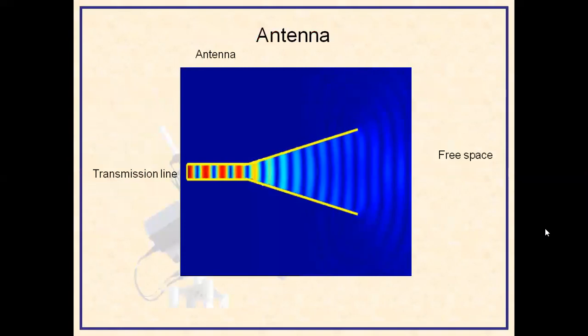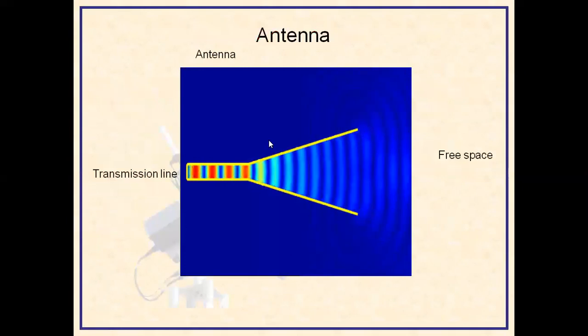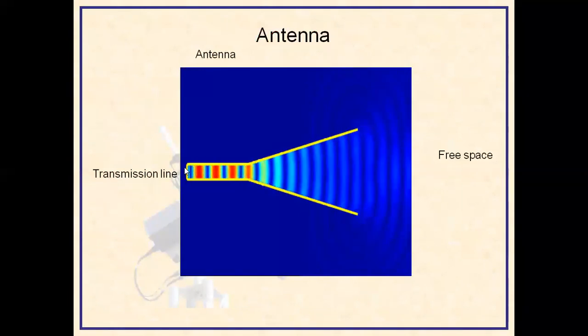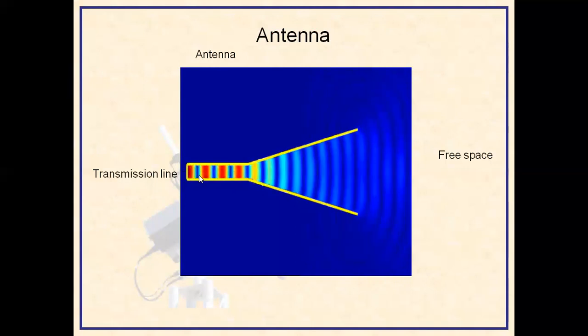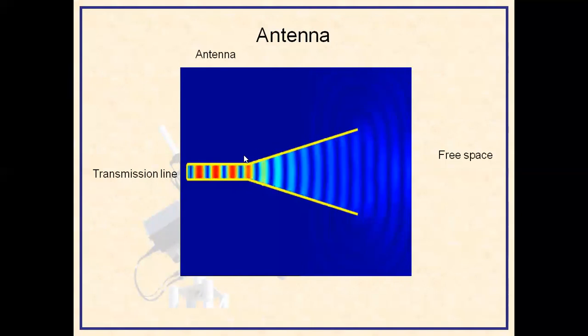So this is the basic principle of an antenna. It is shown here. So we have a transmission line, and we are applying RF energy from the transmitter. The RF energy is going like this, and then it is opened at the other end. When it is opened at the other end, then this transmission line acts like an antenna.